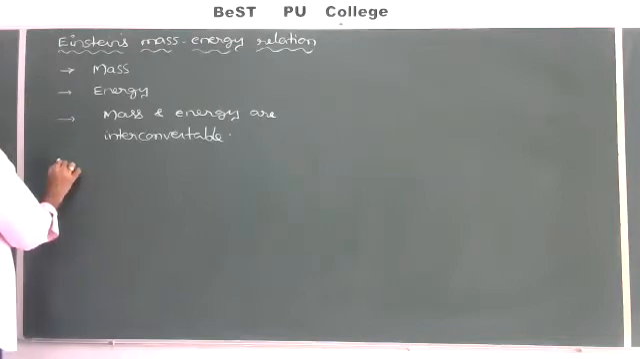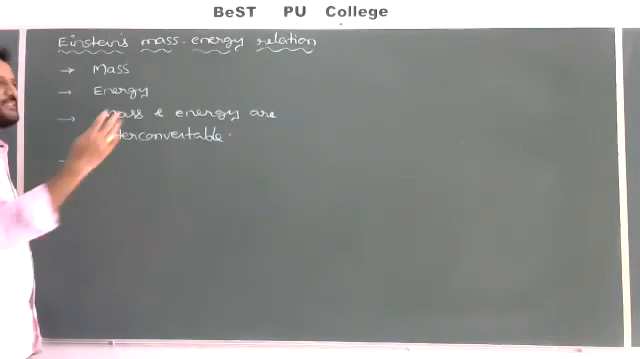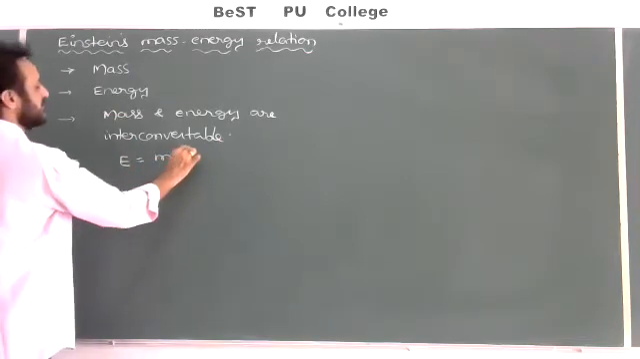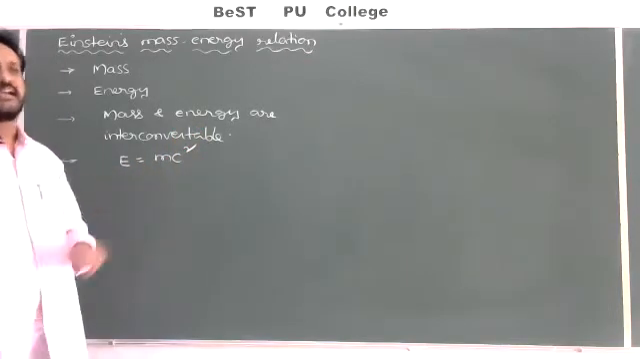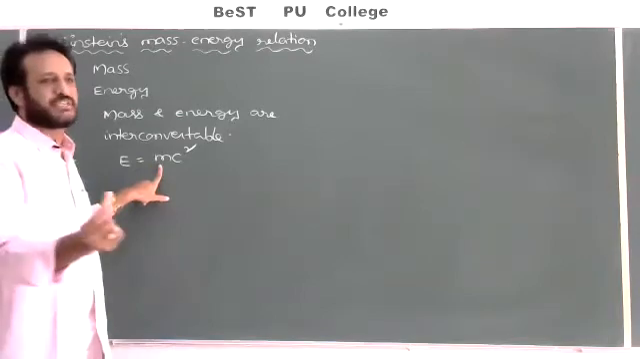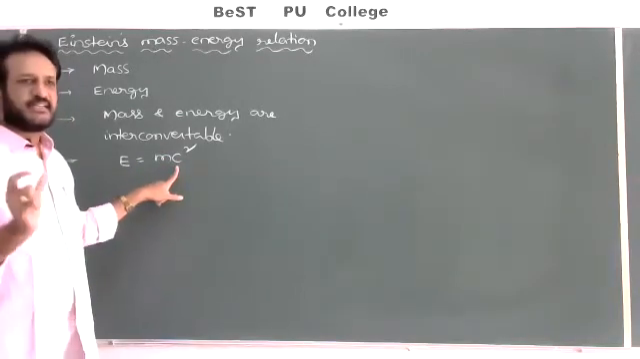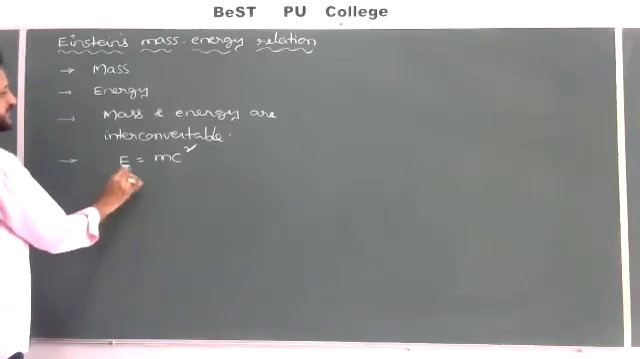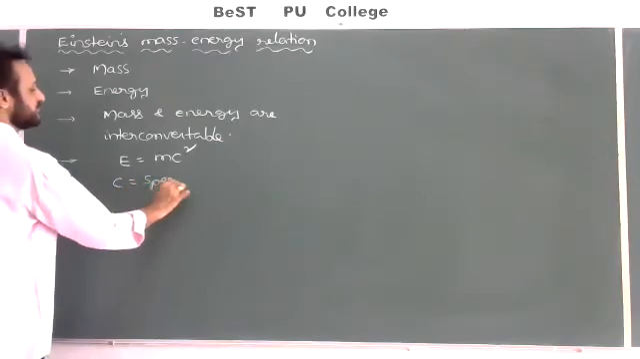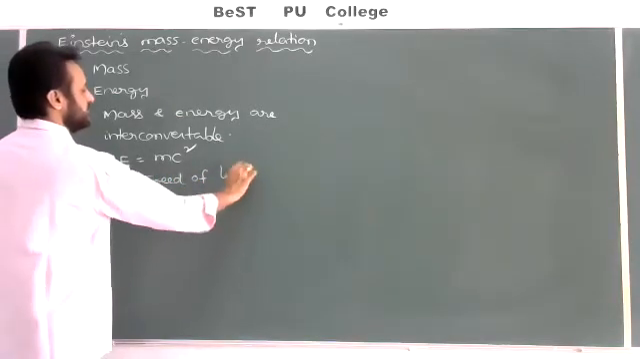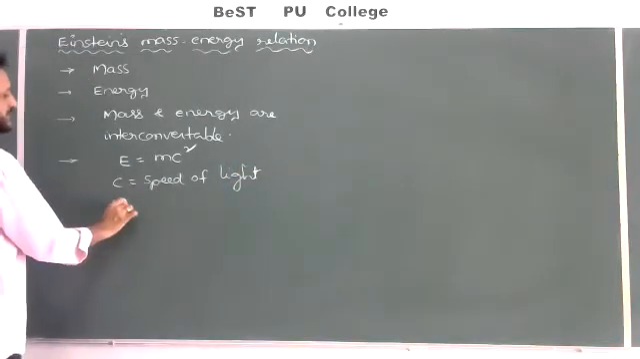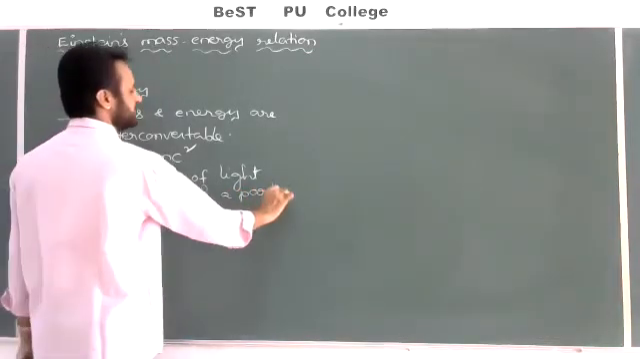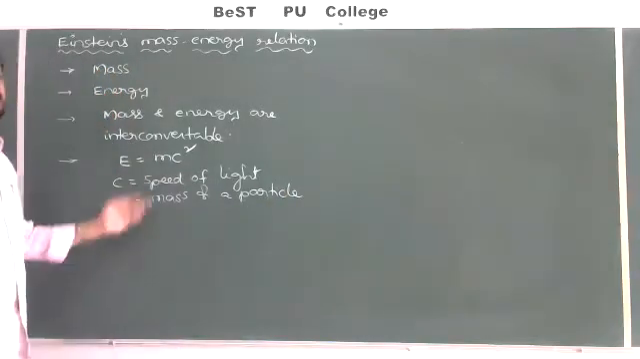For example, I am choosing a small particle of mass m moving with a speed c. Then the amount of energy emitted is E equal to mc square. This equation was proposed by Einstein, where m is the mass of the particle in motion, c is the speed of light, which we already know is 3 into 10 power 8, and E is the energy released in this process.